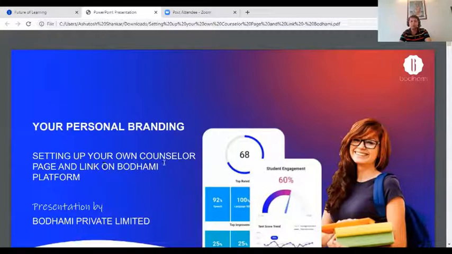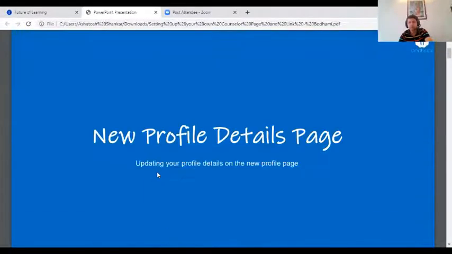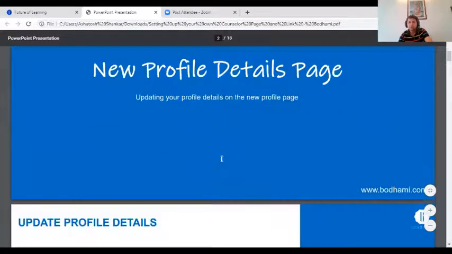Setting up your own counselor web page and link on Bodhami platform. So you can create your own counselor web page, and that web page will come on Bodhami's website also. But apart from that, you can also use it for sharing it with different people as a kind of a complete web page. So how to set it up?